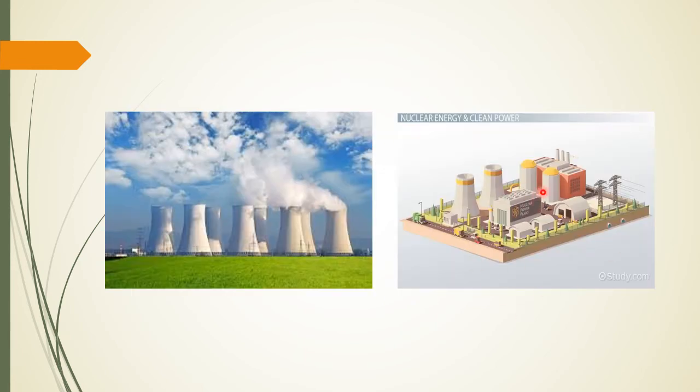Here you can see a nuclear power station which uses the energy that is produced when a heavy element like uranium splits up into lighter elements, as we have just discussed, and they produce heat energy. And then we use this heat energy to produce steam which will drive electrical generators. Okay, so this is a nuclear power station.